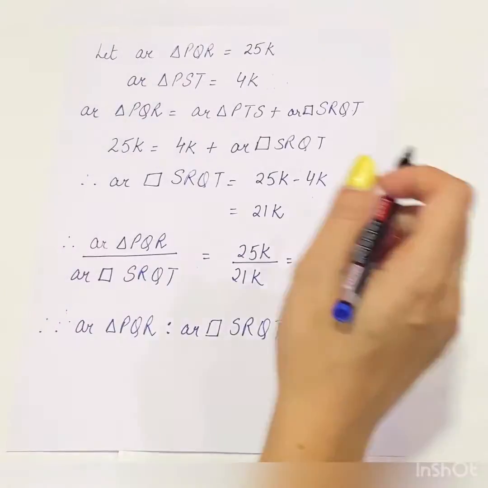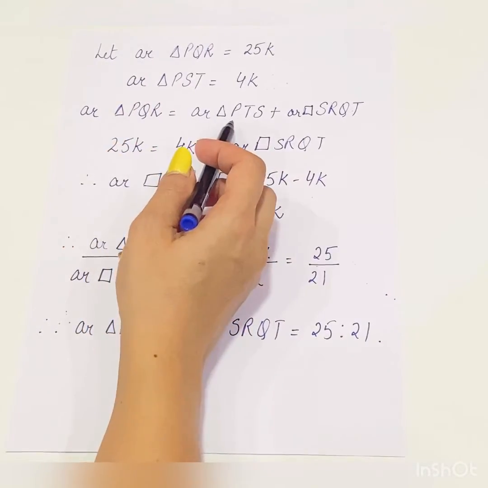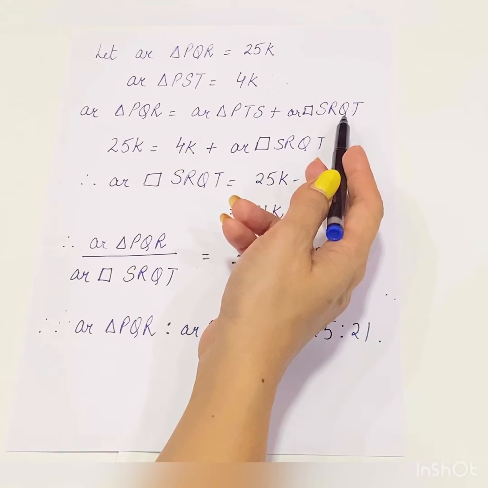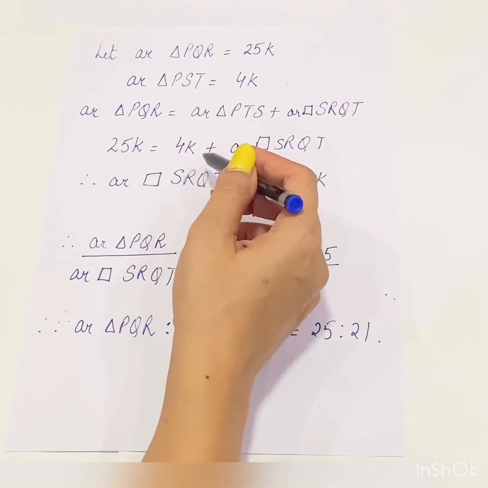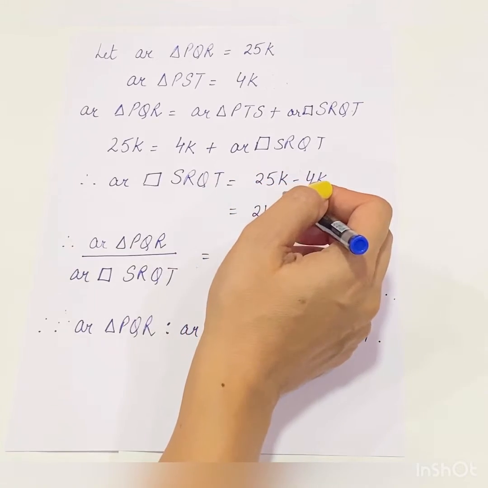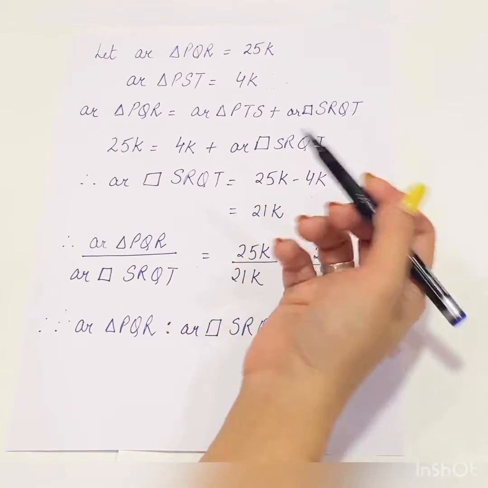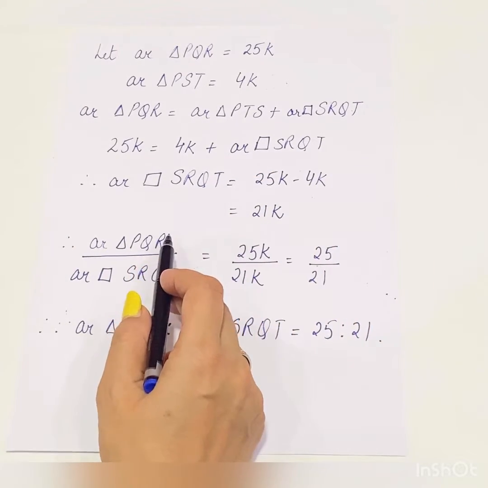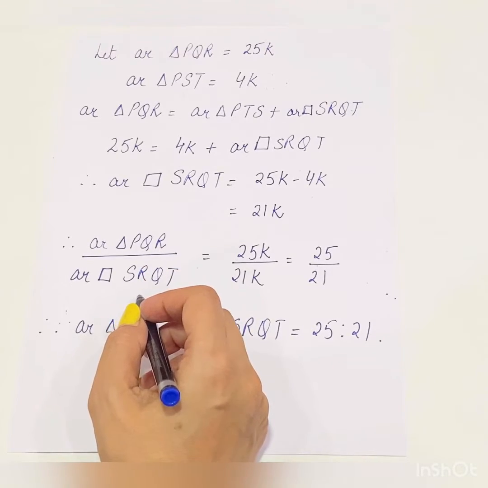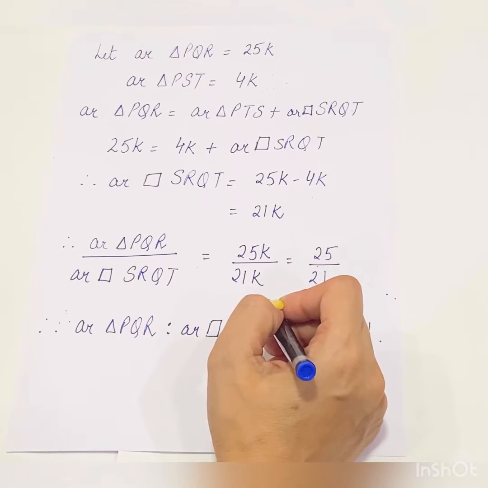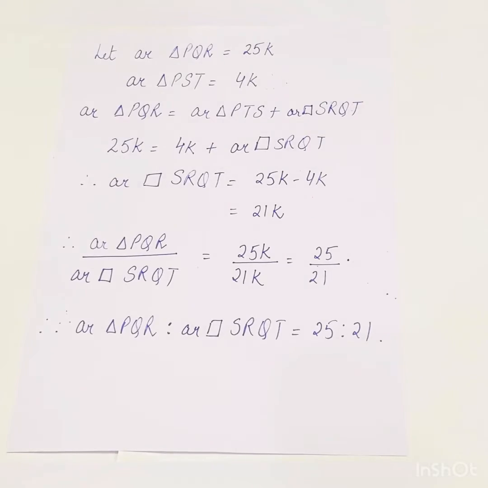This is what I have explained here: area of triangle PQR is equal to area of triangle PST plus quadrilateral SRQT. Substituting the values, area of quadrilateral SRQT is equal to 21k, where k is any variable. So area of triangle PQR upon area of quadrilateral SRQT is 25k upon 21k, which is 25 upon 21.